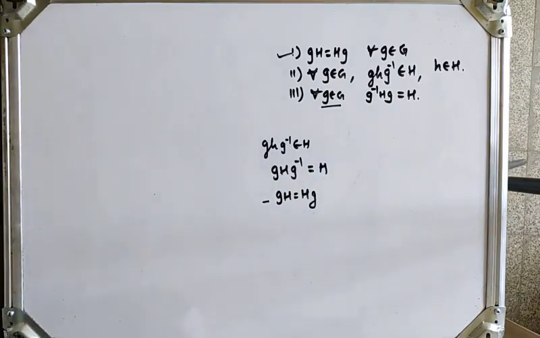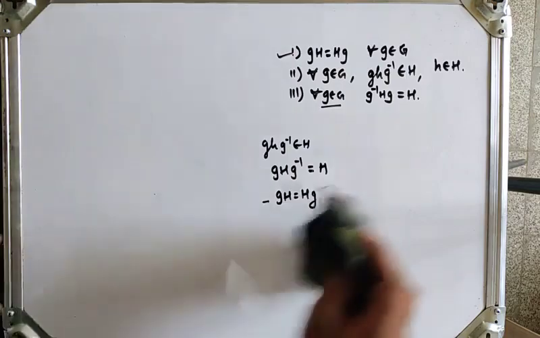Now we will see examples on normal subgroup. Before that we will see a note, a result.